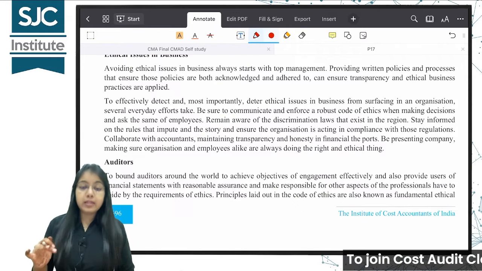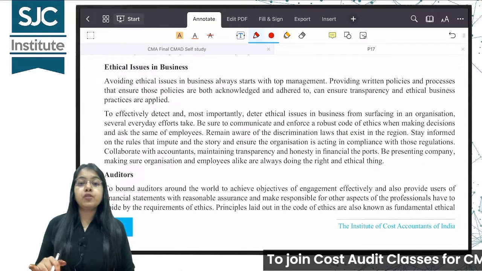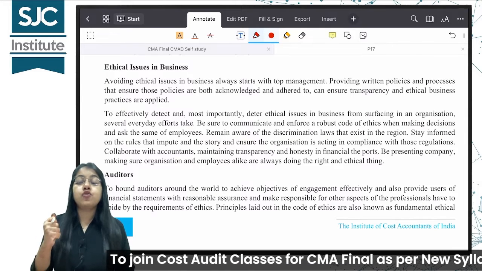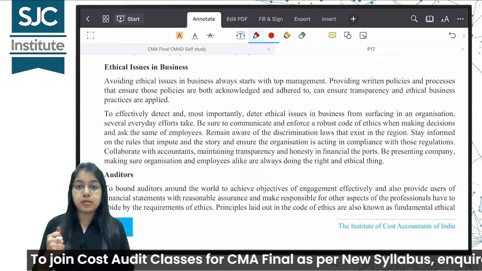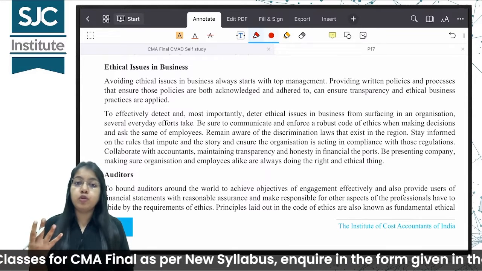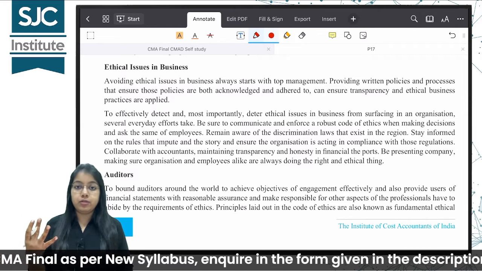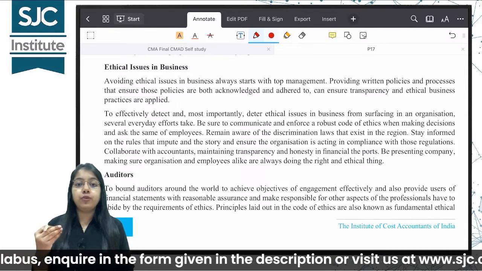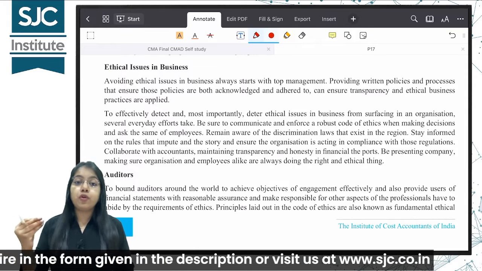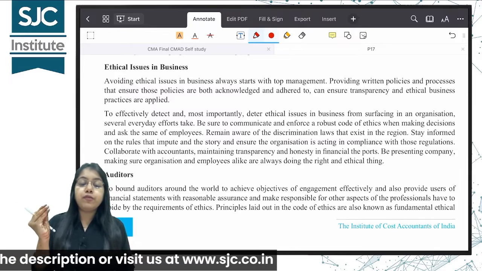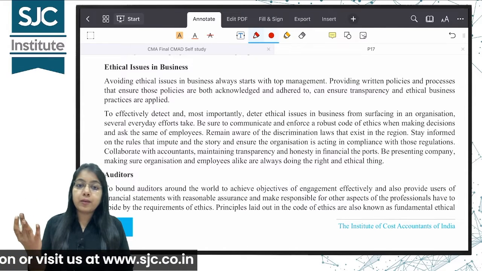Now to avoid these issues, first of all, the top management should be very strong, should have strong integrity and moral principles. If the leaders are strong, okay, leaders have a very important role to play. They are the drivers of the organization. Agar leaders ka strong moral principles hai, they stick to their values, the employees will also follow them. And same opposite, agar wo ethical principles नहीं follow करते हैं तो एम्प्लॉयज़ भी क्यों करेंगे.